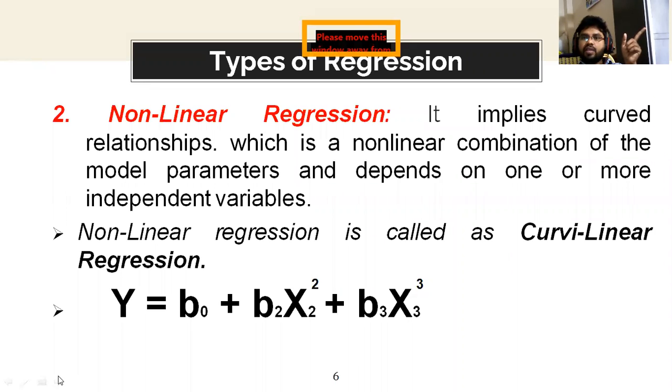For y = beta 0 + beta 2 x cubed, it may be called polynomial, or cubic regression, which we sometimes use. So simply, don't bother about it: if the independent variable's power value is more than one, it is called non-linear regression.